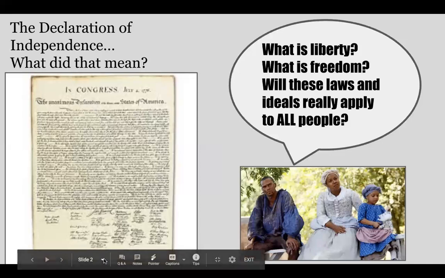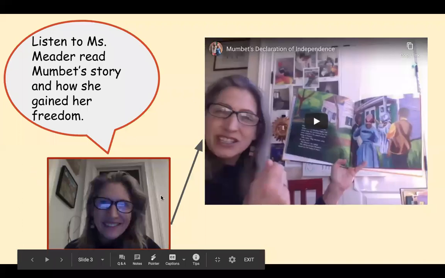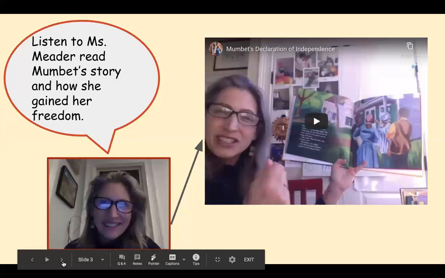All right, slide 3. Here we go. So I will be reading the story, Mumbet's Declaration of Independence. So make sure you click on this screen here, specifically this picture, and listen to Ms. Meader read Mumbet's story and how she gained her freedom.